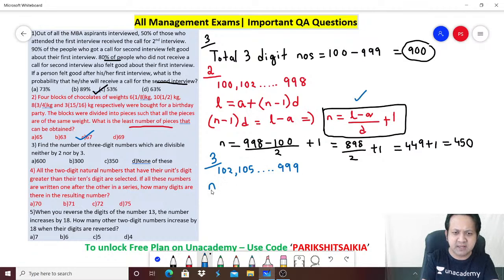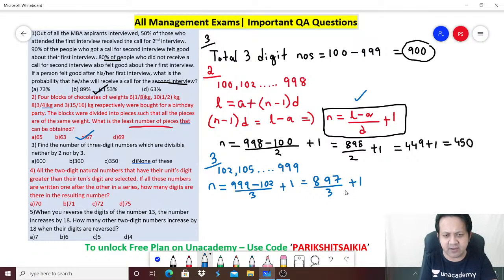Number of terms is the last term minus the first term divided by the common difference, plus 1. How much will you get? 897 divided by 3 plus 1. That is 299 plus 1, which is 300.